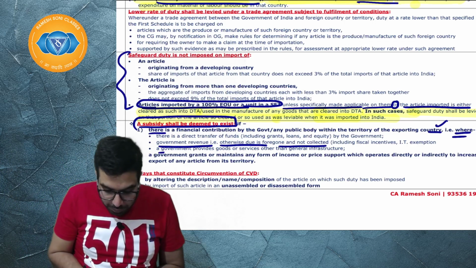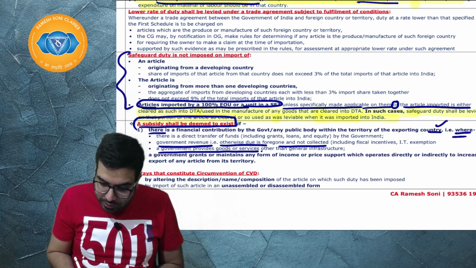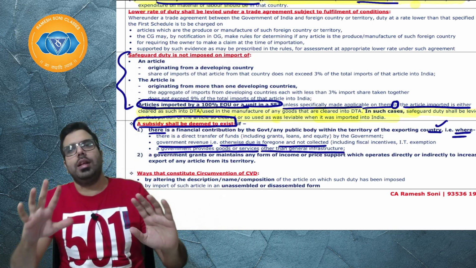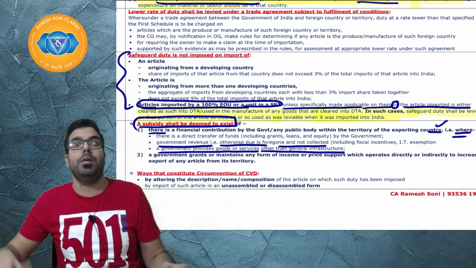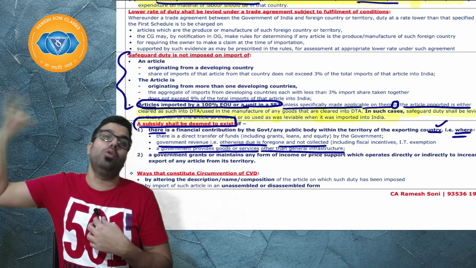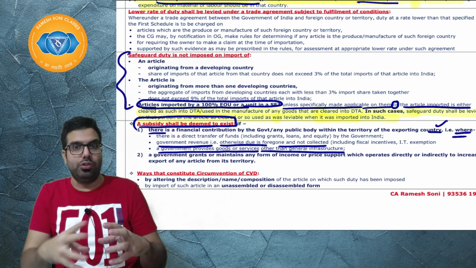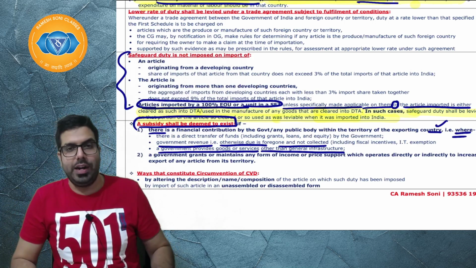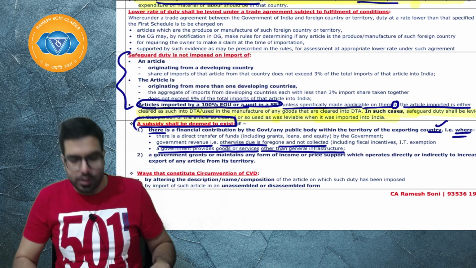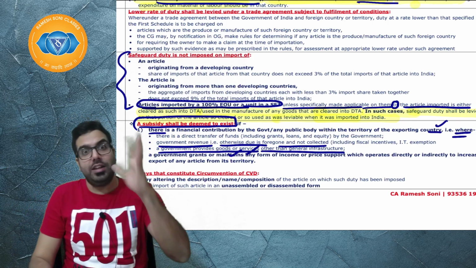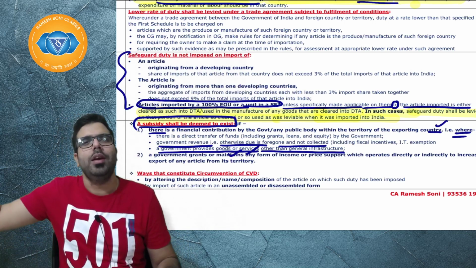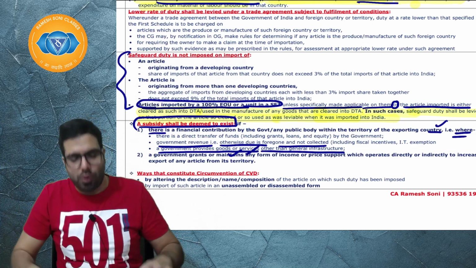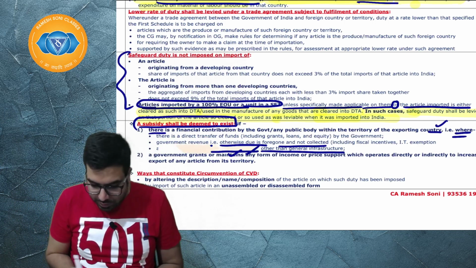Next, a government provides goods or services other than general infrastructure. Other than providing roads, etc., the government is giving me some special goods and services and telling me, make these goods, and when you are supplying to India, I will give you these goods and services free of cost, other than general infrastructure.